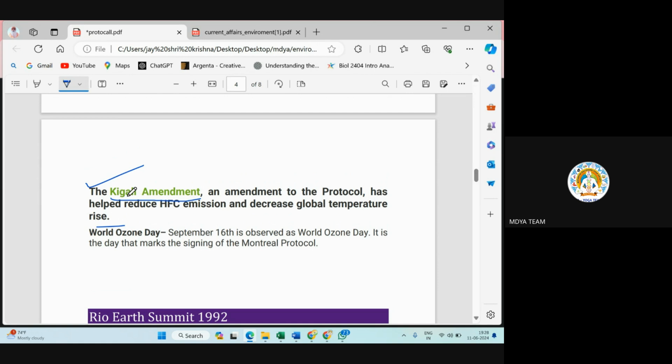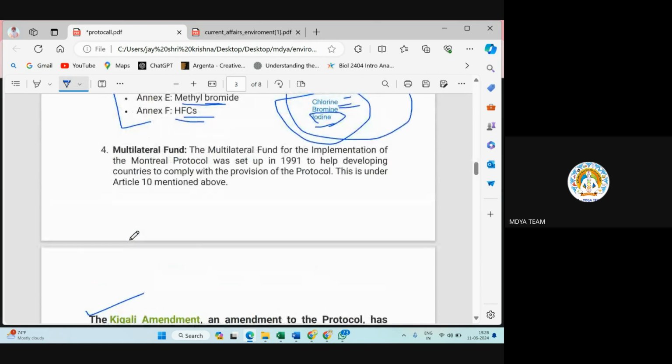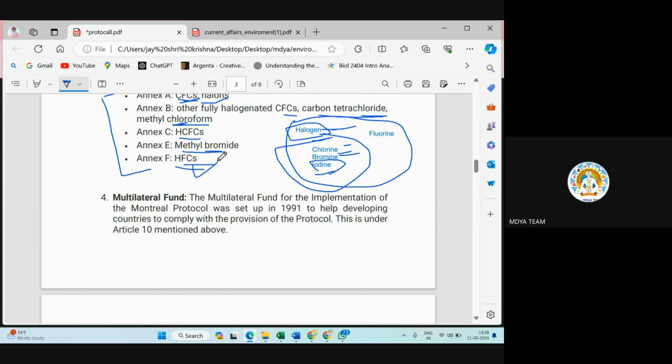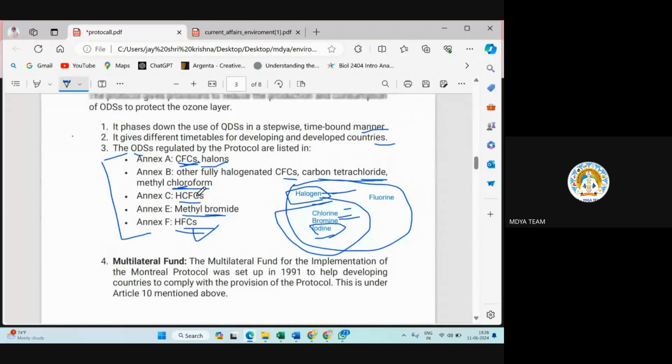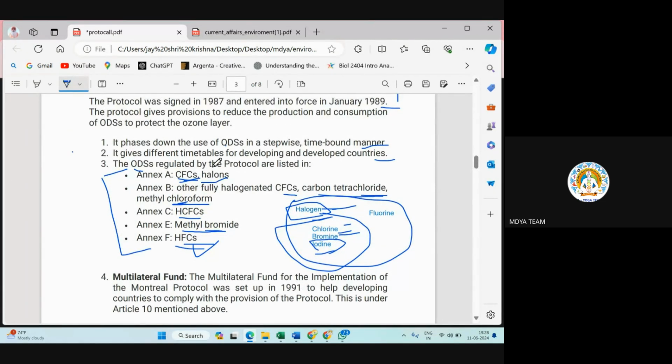In the Montreal Protocol, the major focus was on chlorofluorocarbon because of its major role in ozone depleting substances.